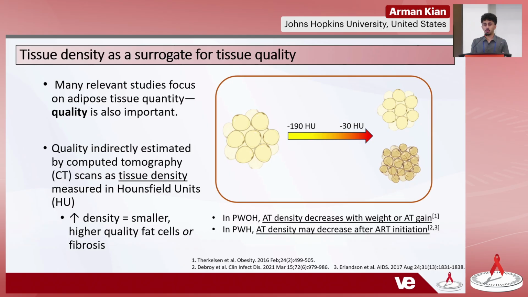In addition to tissue quantity, quality is also an important measurement. In this study, we looked at quality as indirectly measured by tissue density through CT scans. As shown on the left part of the figure, you see larger swollen adipocytes that are indicative of a lower density. Towards the right, higher density is associated with either higher quality adipocytes, or it can potentially be indicative of fibrosis as well. In people without HIV, we see that adipose tissue density typically decreases with weight or adipose tissue gain. In people with HIV, it's been shown that adipose tissue density may decrease after antiretroviral therapy initiation.